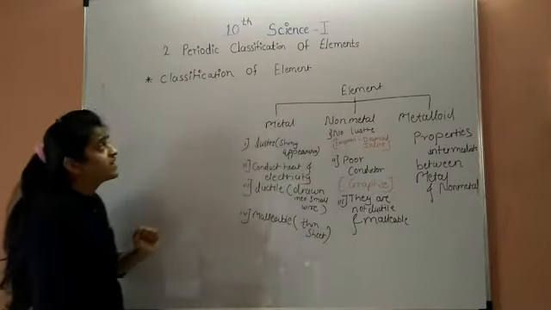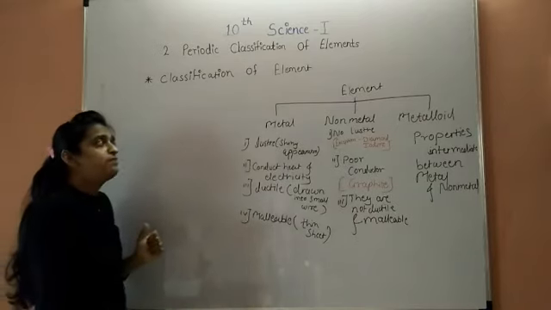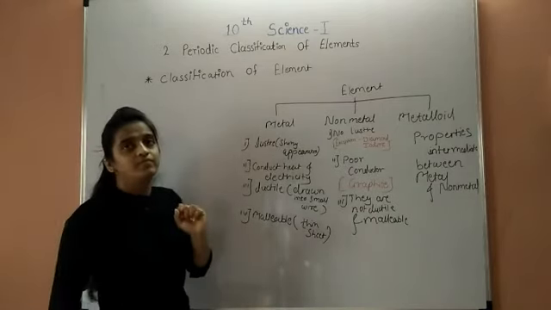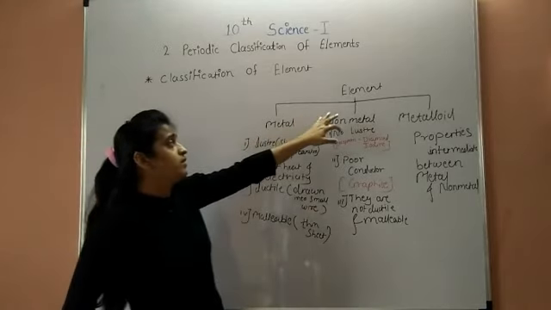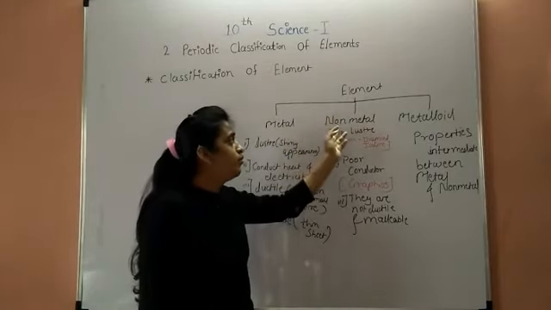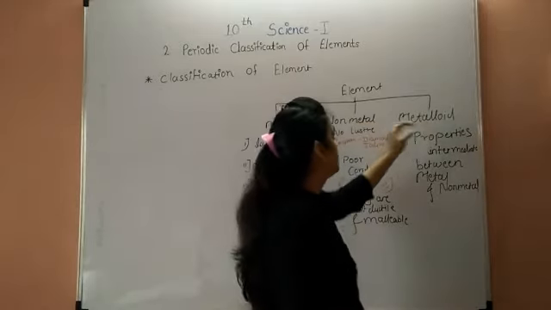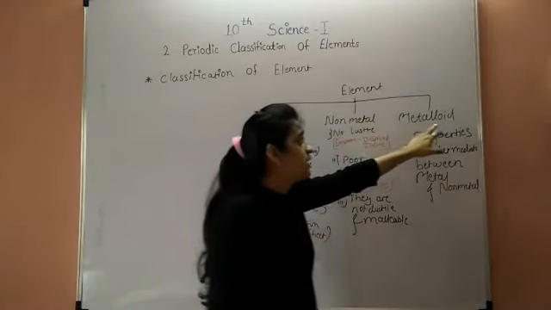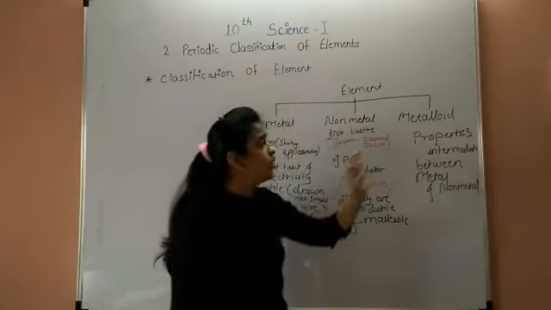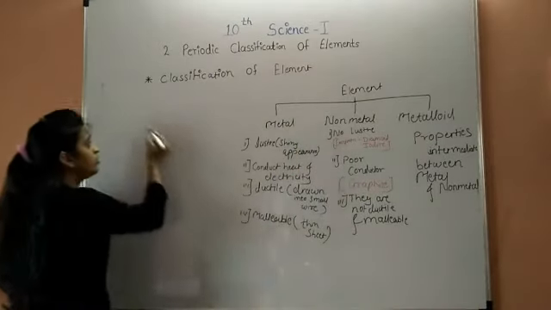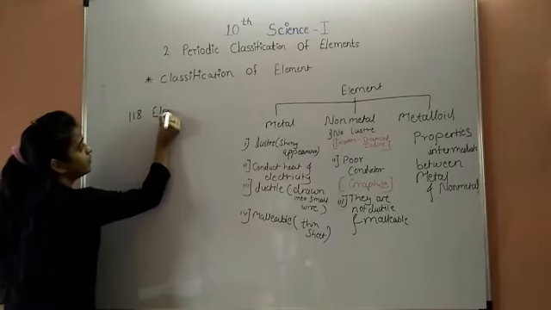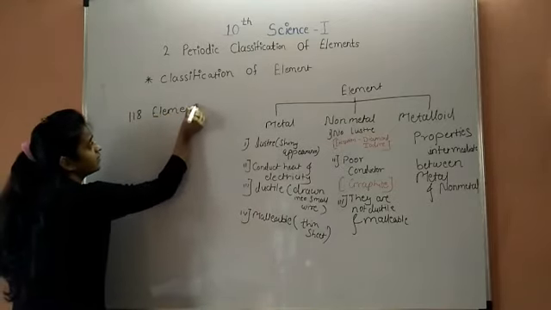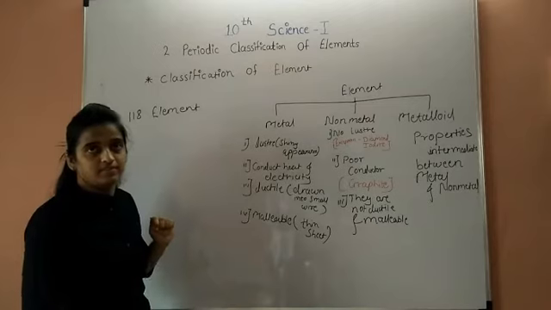Elements can be classified into three types. In the last century, they were classified into two types, metal and non-metal. In recent years, a third type, metalloid, has been added, also called semi-metal. Elements were discovered by different scientists.